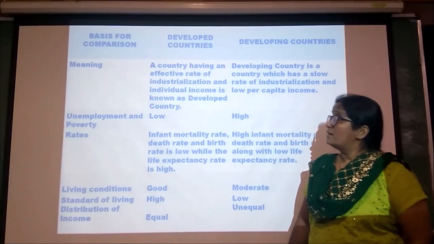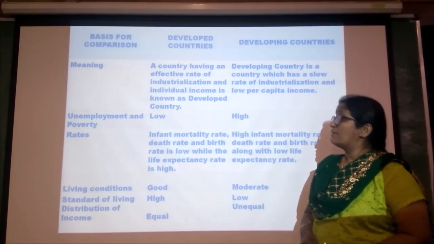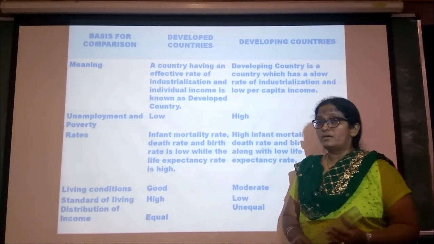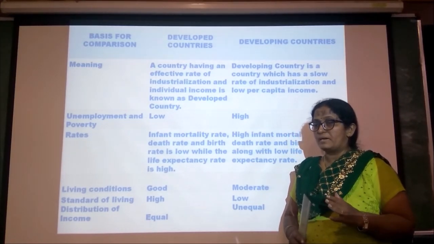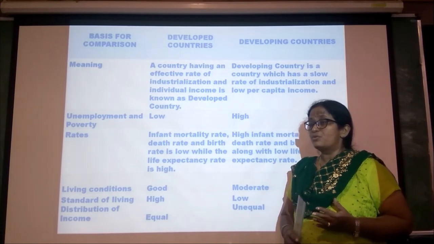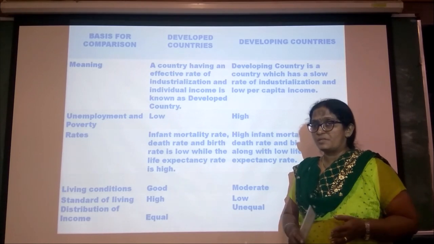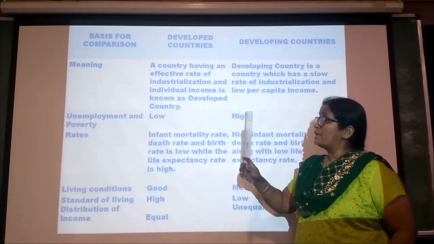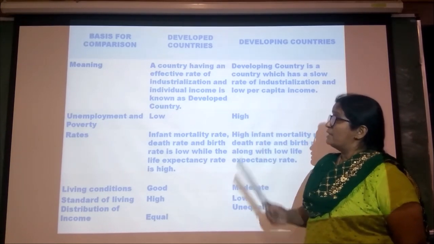So what is the difference between developed countries and developing countries? Countries are divided into two types: developed countries and developing nations. Based on the usage of resources, industries, agricultural activities and other things, we classify them into developed countries and developing nations.